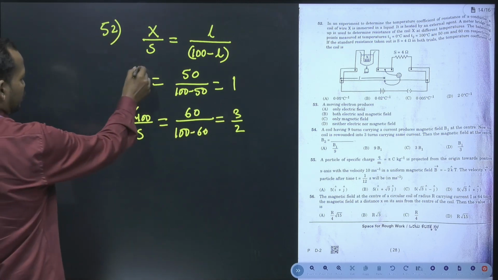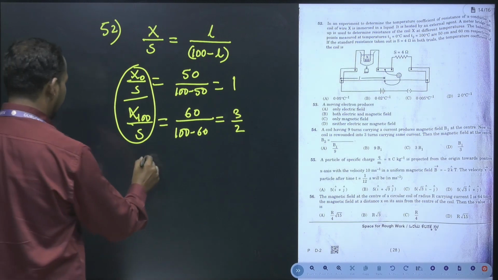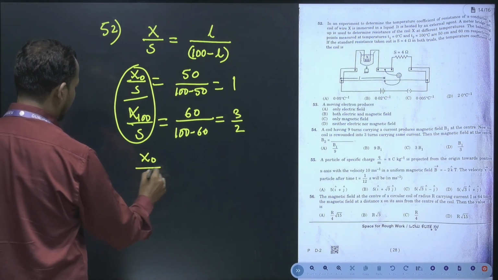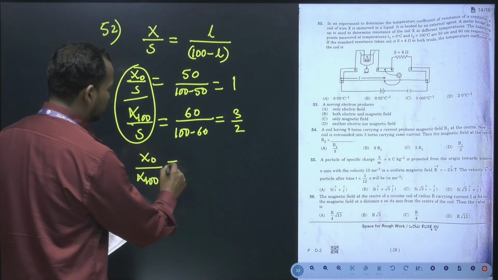Now divide these two terms. After dividing you will get X naught divided by X 100, which is equal to 2 by 3.